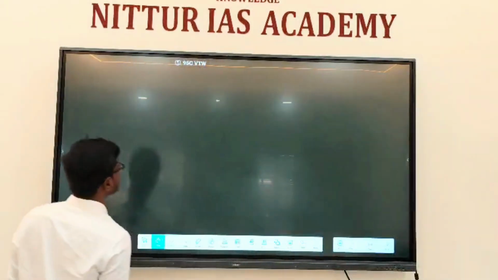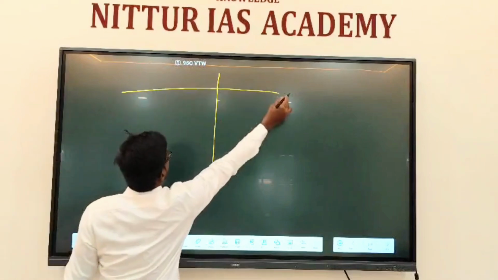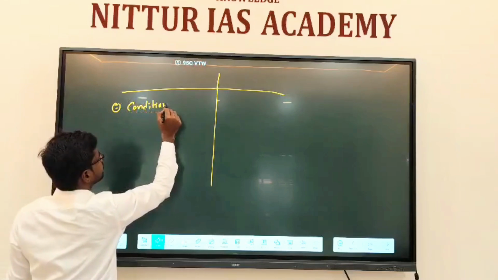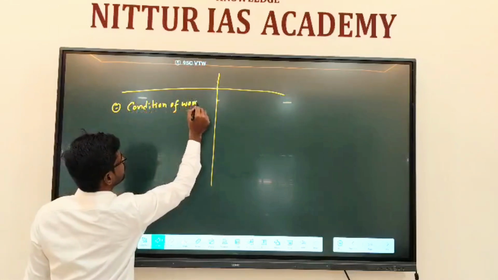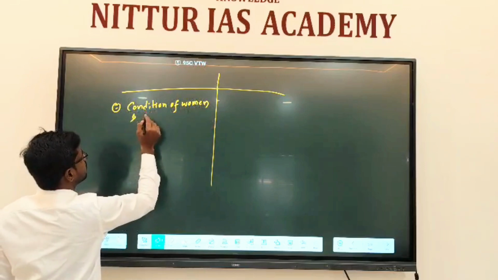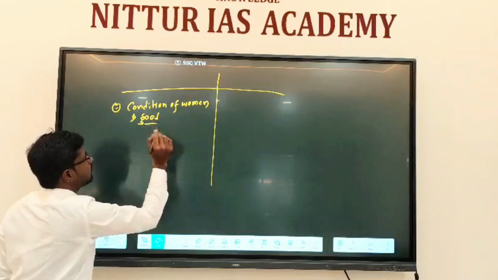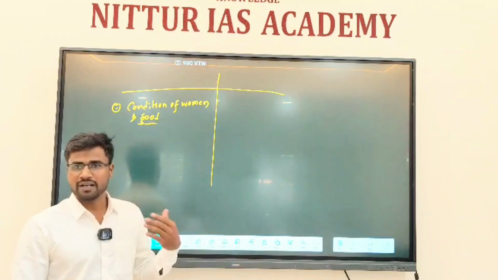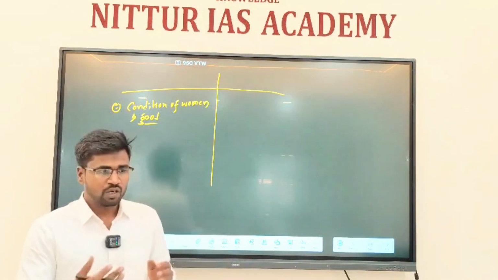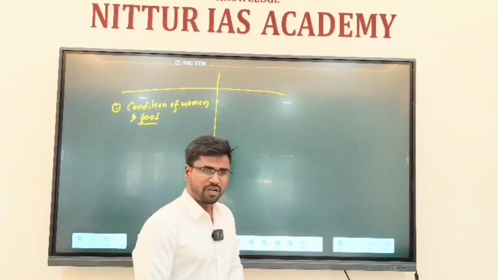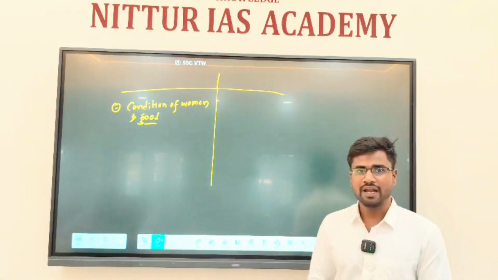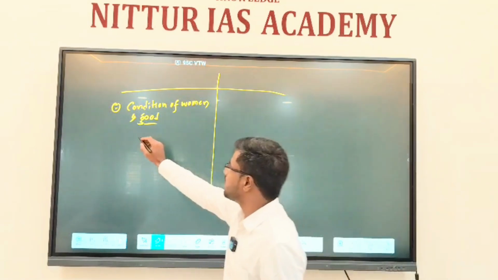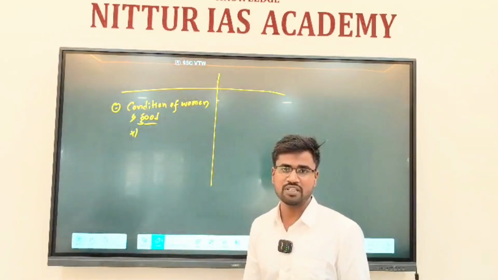Next major difference is the position of women, the conditions of women here. The condition of women was good here, because women were allowed to participate in the debates, because Sabha and Samiti were there. Sabha and Samiti were the royal groupings that used to meet, and women used to participate in these meetings and give their inputs, and they could study the Vedic scriptures also during this time.